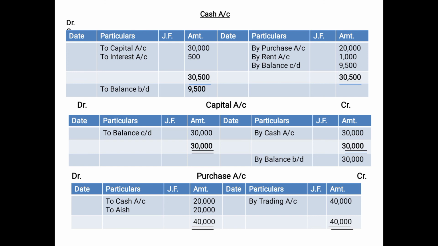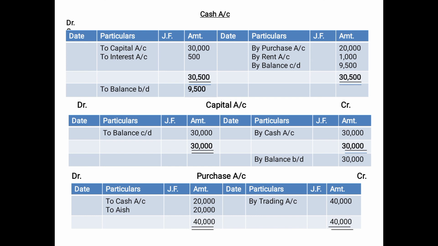And the very important point, what you have written as carried down will be written as brought down on the opposite side, after you show the subtotal. So on the credit side I have written "by balance B/D, brought down 30,000". Now listen children, very important thing. If you write brought down as carried down or you write carried down as brought down, then your marks will be deducted. Next, purchase account.